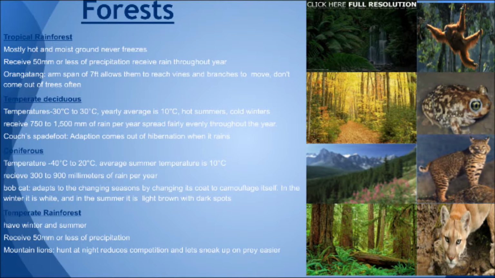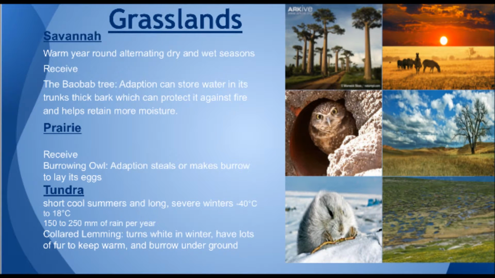The mountain lion has adapted to the temperate rainforest by hunting at night to reduce its competition and let it sneak up on prey easier. This helps since there's a lot of competition in the rainforest. A plant that has adapted to the savanna grasslands is the baobab tree. Its adaptation is it can store water in its trunk through its thick bark, which protects against fires and helps retain more moisture. An animal that has adapted to the prairie life is the burrowing owl.